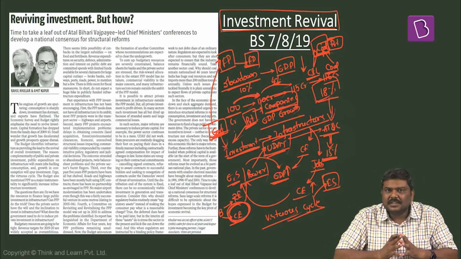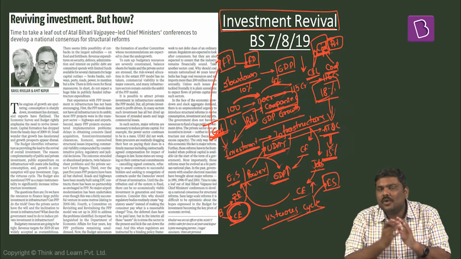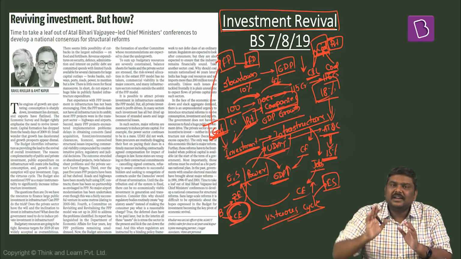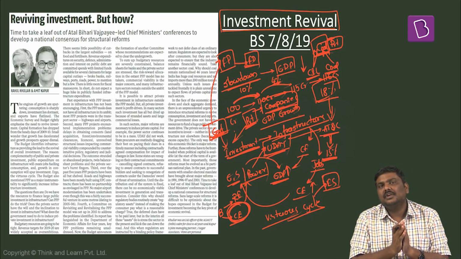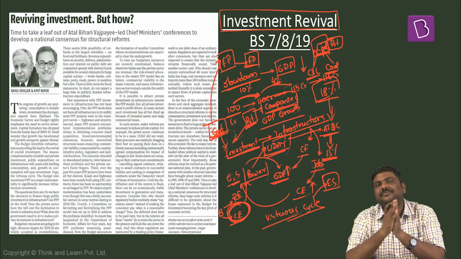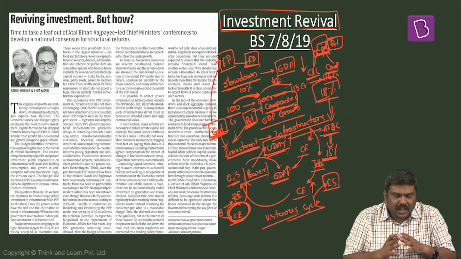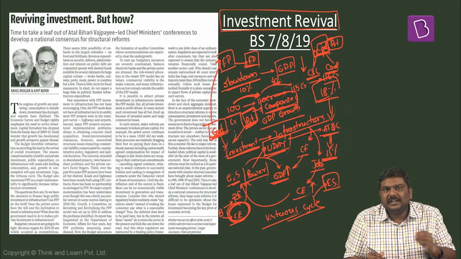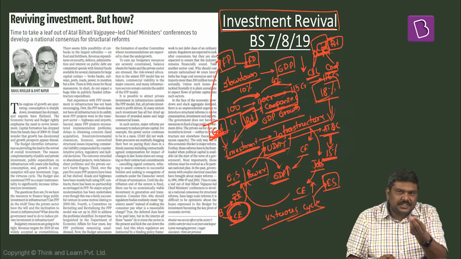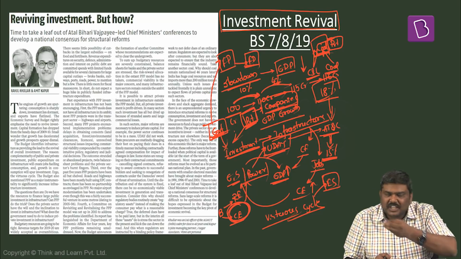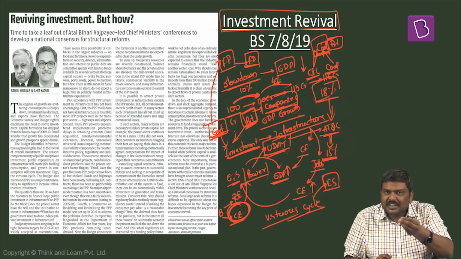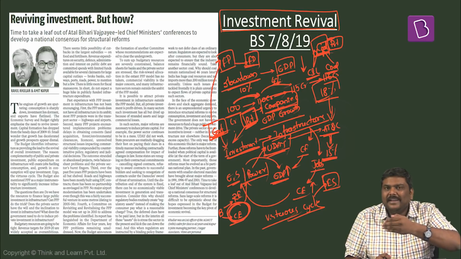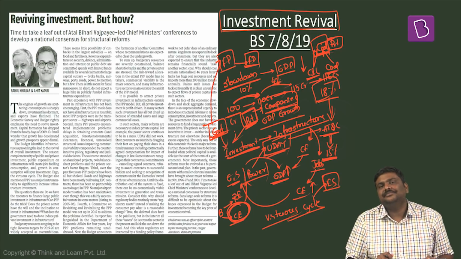So the argument is, in that case, why don't you allow the private sector entities to participate in the power sector, especially in the distribution chain? So these are some of the arguments which have been given with respect to private sector investment in the market. And the gist of this argument is what? Because of these particular policies, the private sector investment has been on decline rather than being inclined.